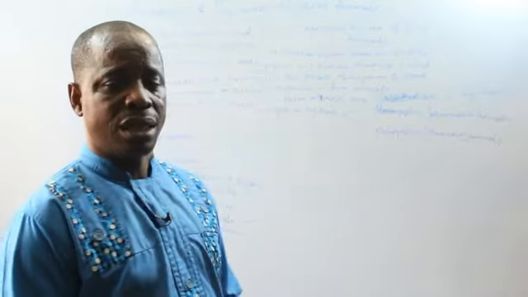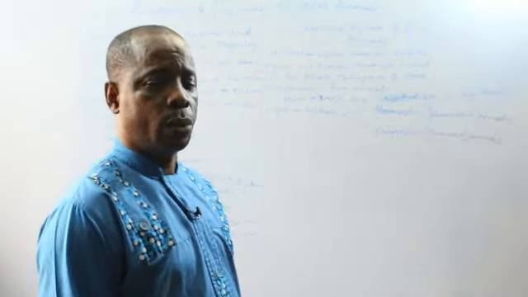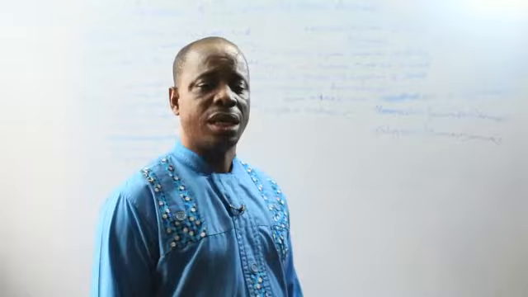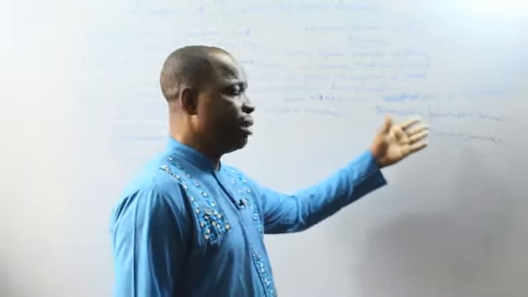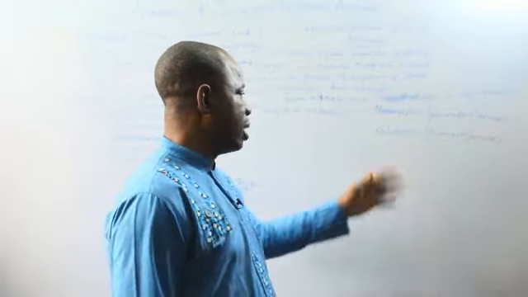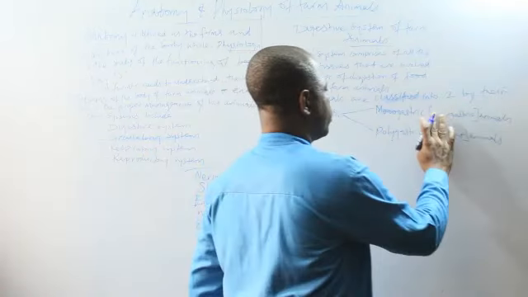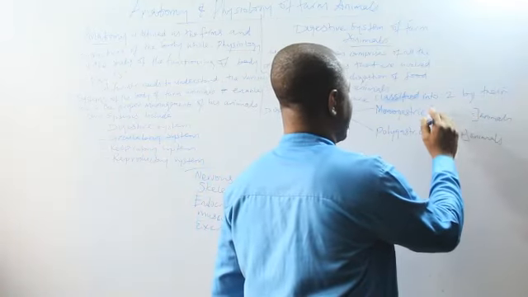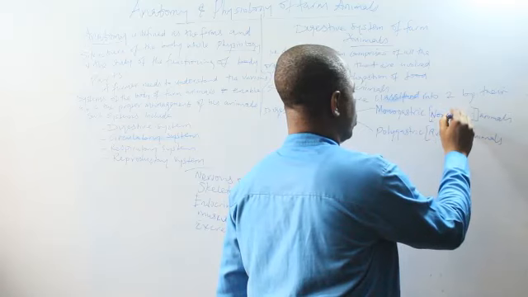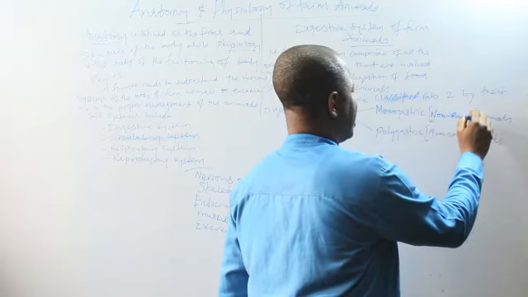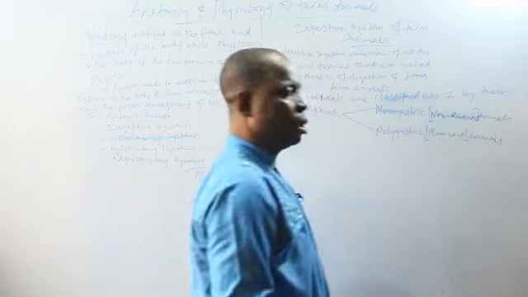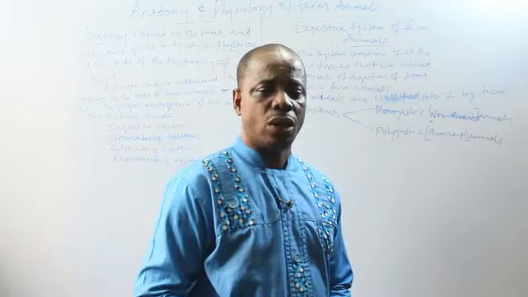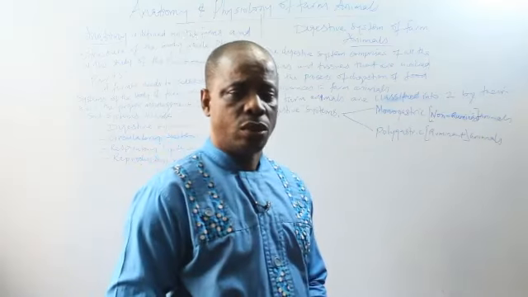digestive system they possess. Farm animals are classified into two groups based on the nature of the digestive system. We have the monogastric animals and the polygastric animals. The monogastric animals are called non-ruminant animals. They are the animals that cannot chew the cud. They are the animals that have only one stomach compartment and they cannot digest cellulose.